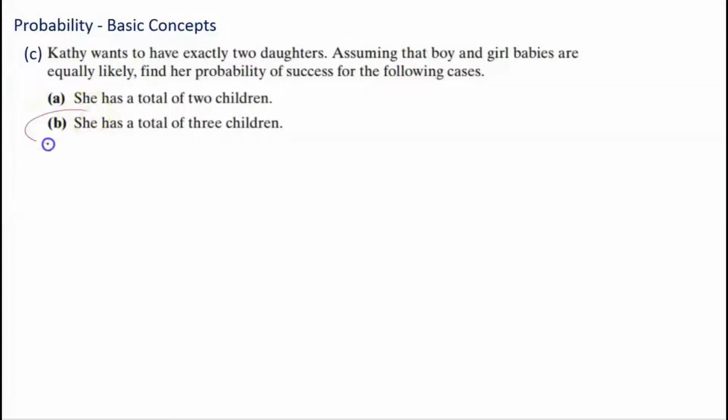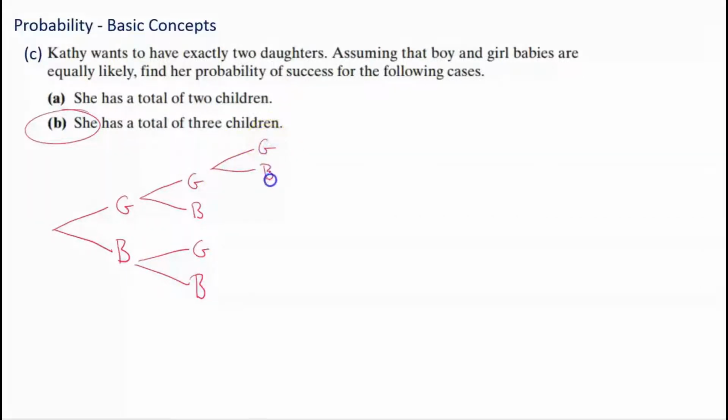So for B, let's first of all find the sample space. We could have a girl and then a boy, at least Kathy could. And then for her second child, she'd have a girl, a boy, a girl, a boy, but she's going to have 3 children. So for her third child, she could have a girl or a boy if she had a girl and a girl. Or she could have a girl or a boy if she had a girl then a boy. And then she could have a girl or a boy if she had a boy then a girl. And then finally, she could have a girl or a boy if she had a boy then a boy.